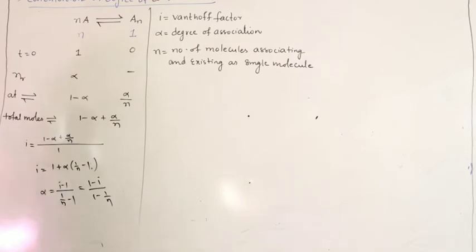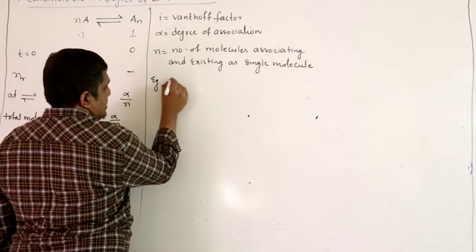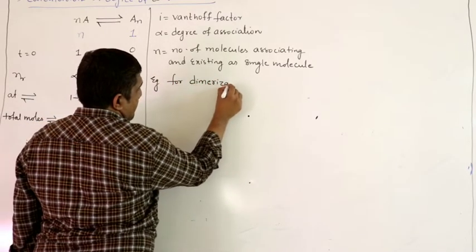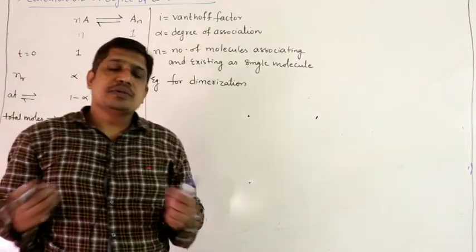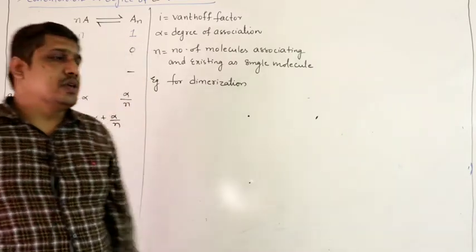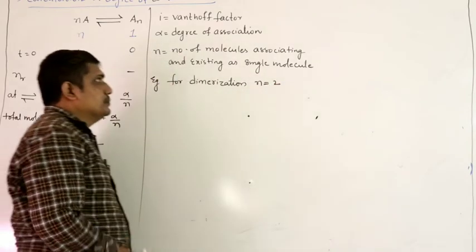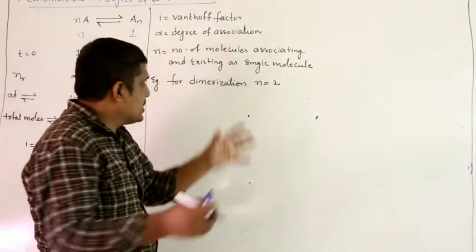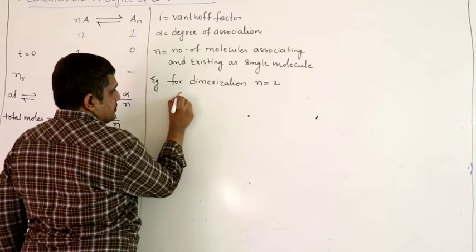So n represents the number of molecules associating and existing as a single molecule. For example, dimerization. What is the meaning of dimerization? Two molecules combine and exist as one molecule. So n equal to 2. In dimerization, two molecules associate and exist as a single molecule. Example, acetic acid in benzene.